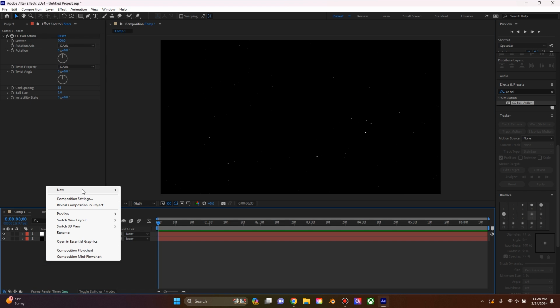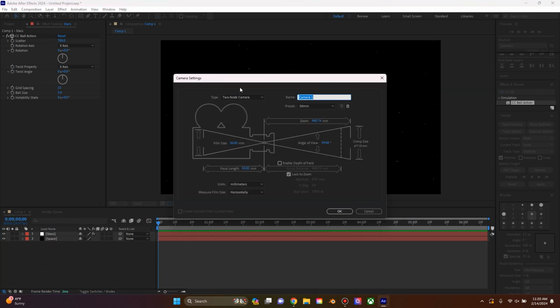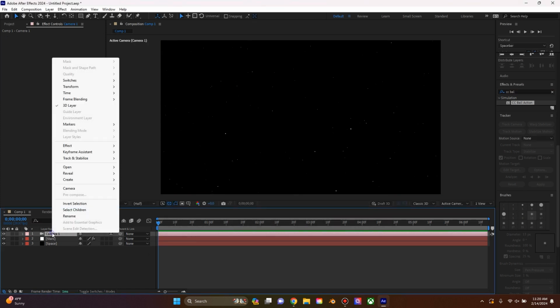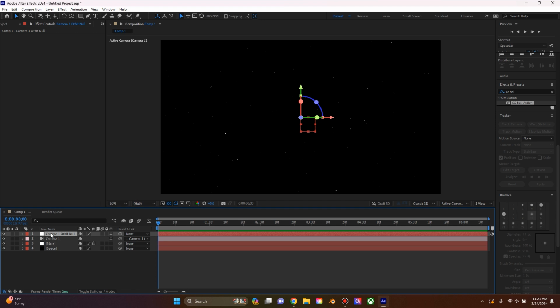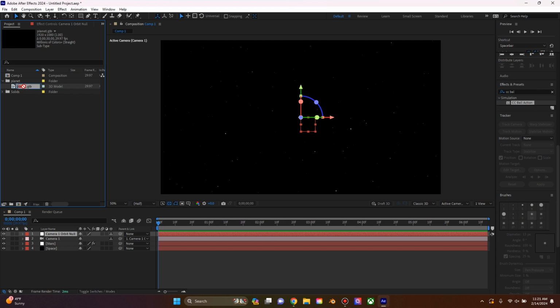Then we're going to create a new camera. 2-node camera, all these settings can stay the same. Click OK. And then we're going to right-click on that camera, hover over the camera setting, and we're going to create an orbit null. So now what we're going to do is go back to our project window, and I'm actually going to drag out our planet object right on top.